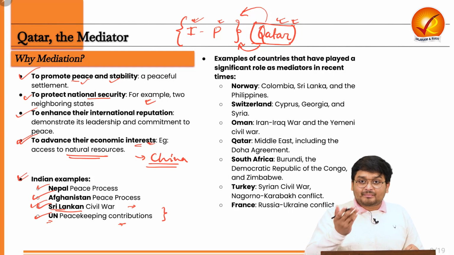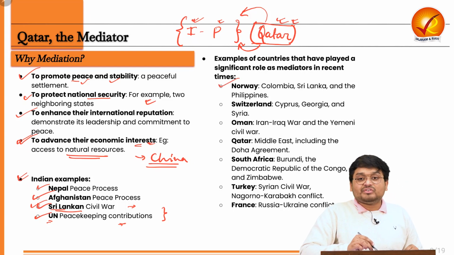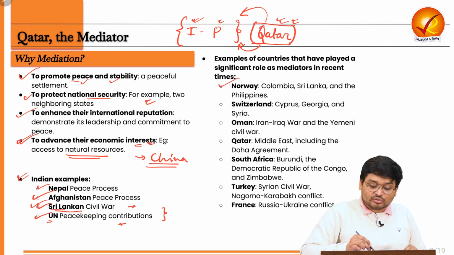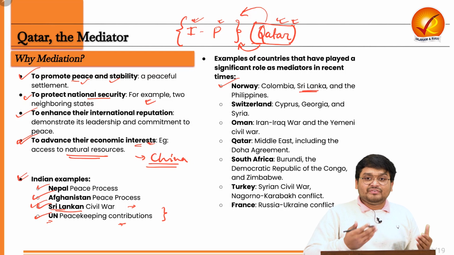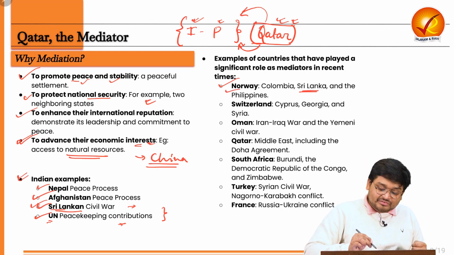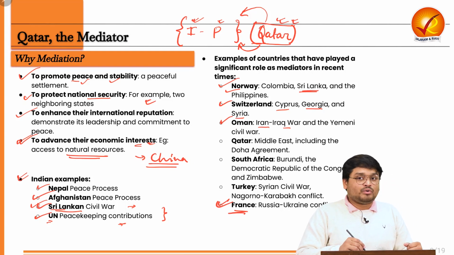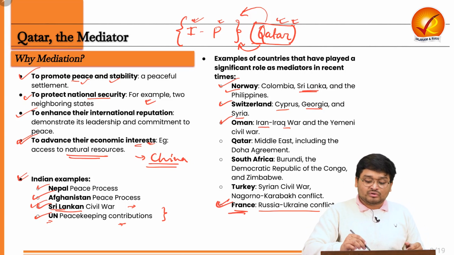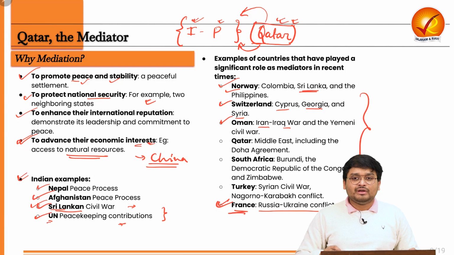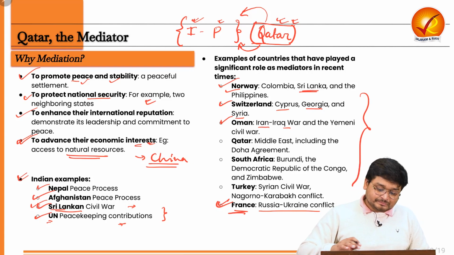Now there are some notable examples of other countries too. For example, Norway, which tried to mediate in the Sri Lankan crisis recently when Sri Lanka was facing a huge deficit in their resources, and also the Philippines. Switzerland also negotiated between Cyprus, Georgia, and Syria. Then Oman negotiated in the Iran-Iraq war, and most recently we also saw France, which took a very, very important stand during the Ukraine-Russia conflict. So these are the examples in a list that you can observe. Also, you can note it down for your own convenience.